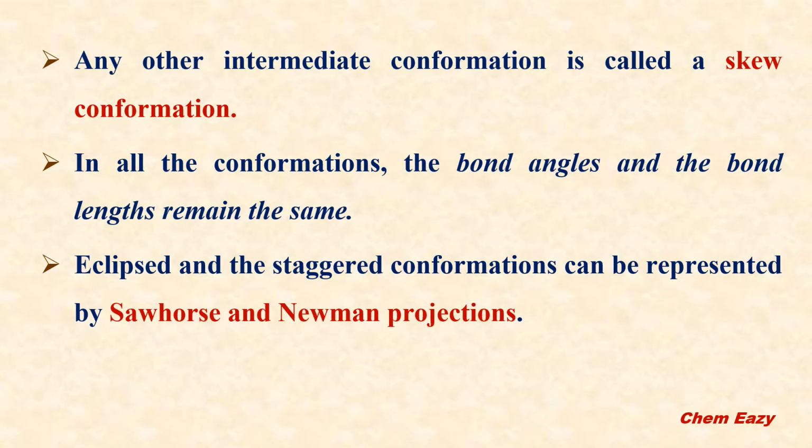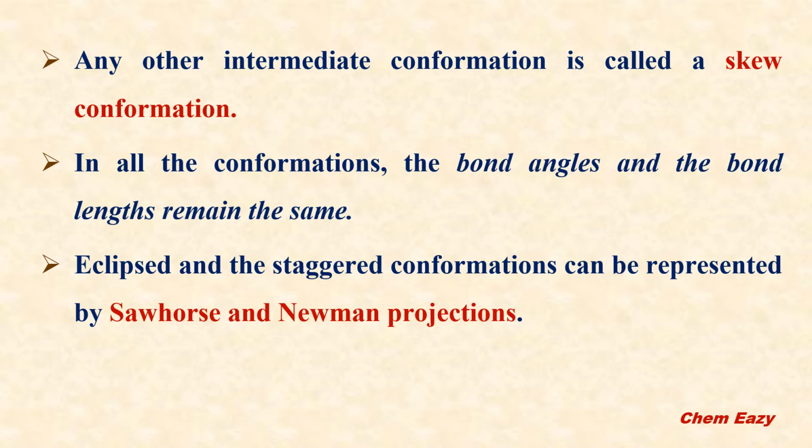Apart from eclipsed and staggered conformations, all the remaining ones are intermediate conformations. These intermediate conformations are called skew conformations. In all the conformations, the bond angles and the bond lengths remain the same and are not altered.